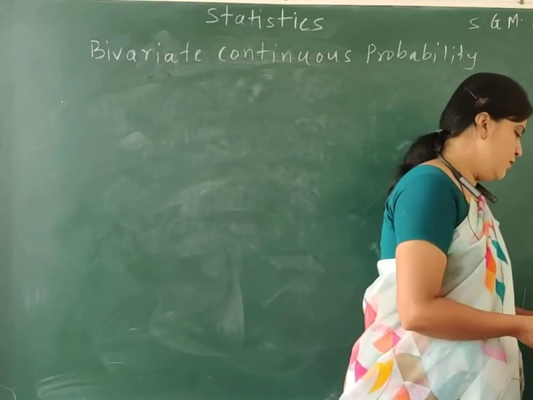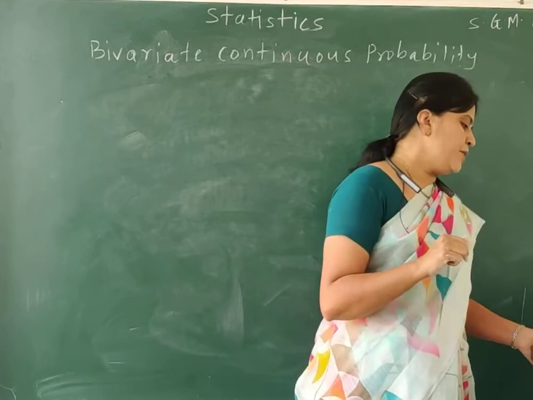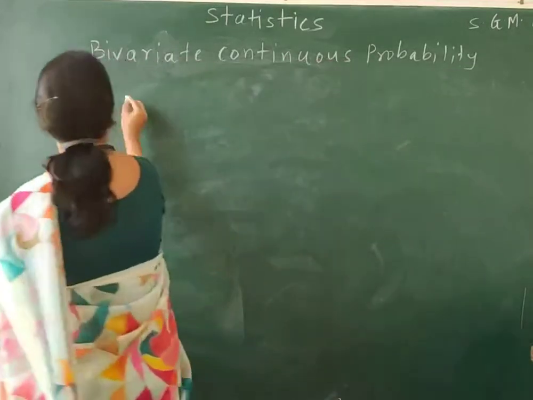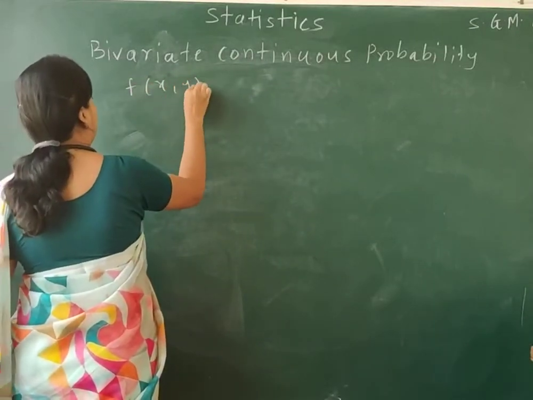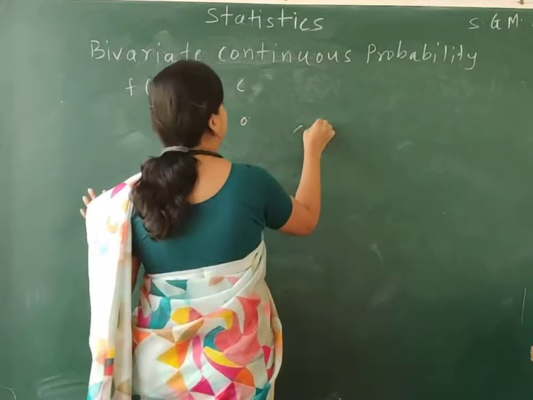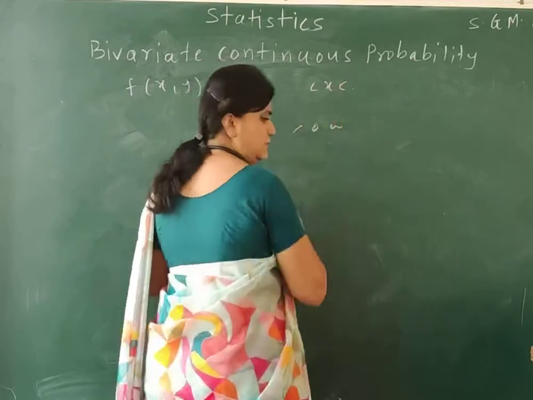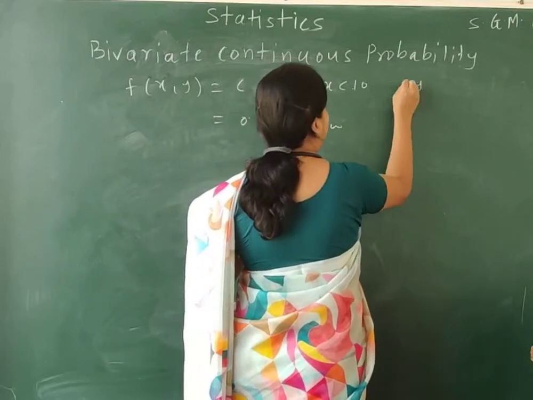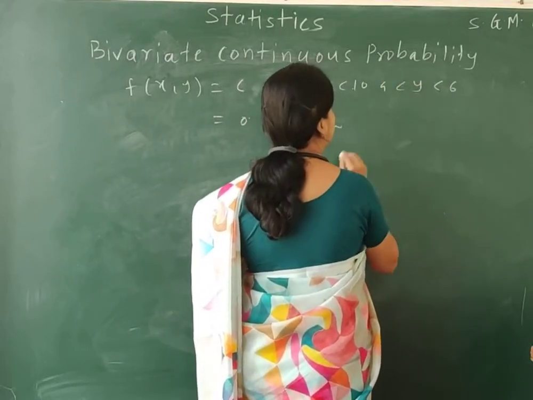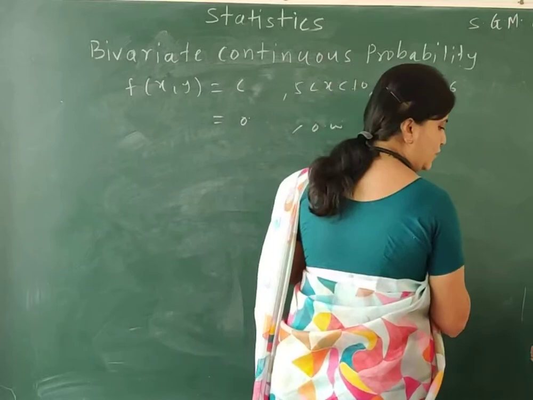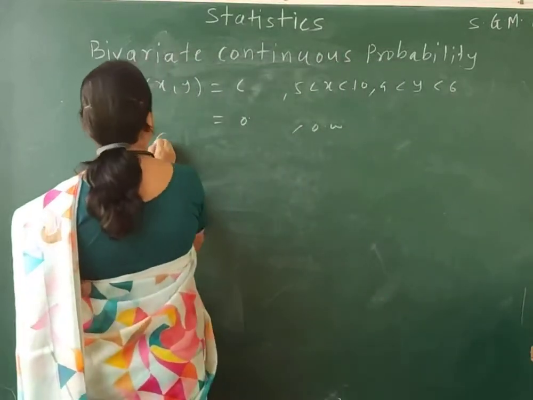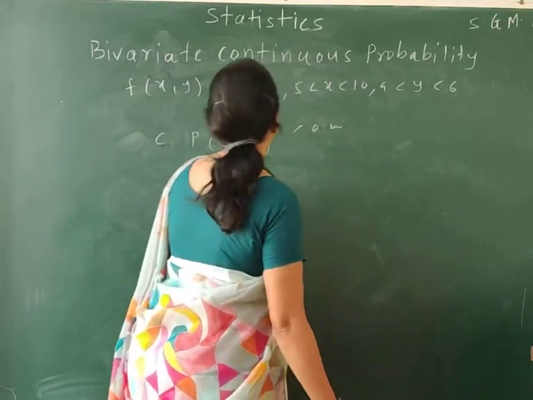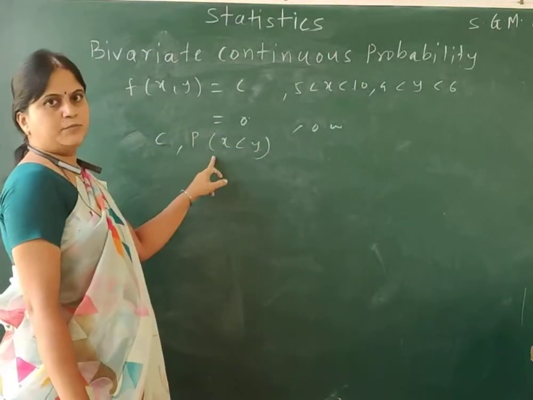Okay. Now, let me have the second example. Let a PDF of x comma y be given. So f of x comma y is equal to c for the range of x between 5 to 10 and the range of y between 4 to 6, and 0 otherwise. Then we need to find the value of c and the probability of x less than y.